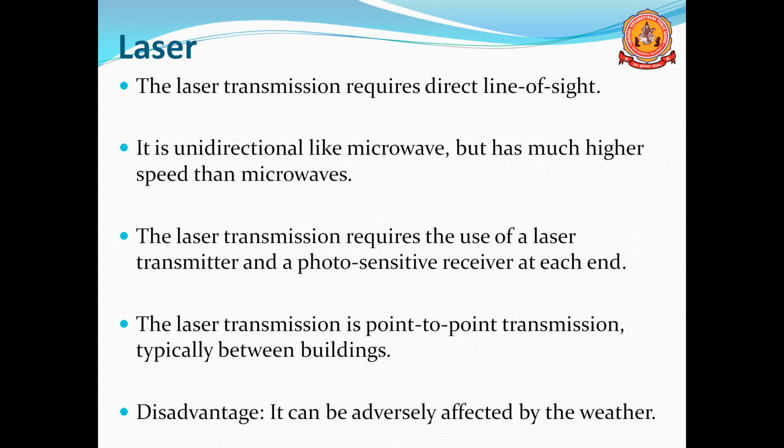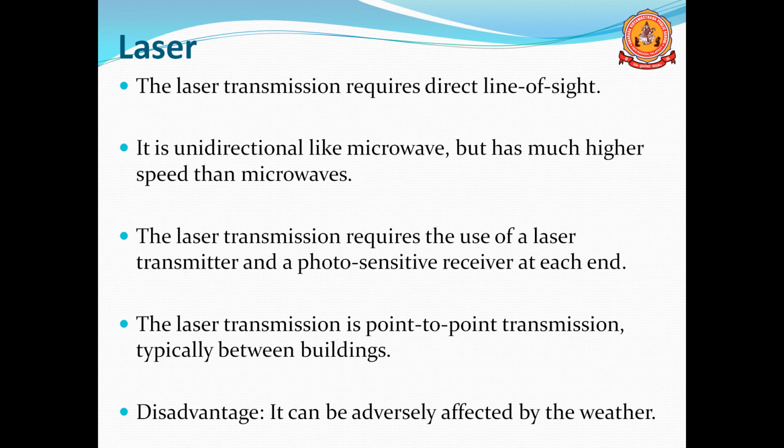You know the speed of light. The laser transmission requires a laser transmitter and a photosensitive receiver at each end. On both sides, transmitter and receiver are required.